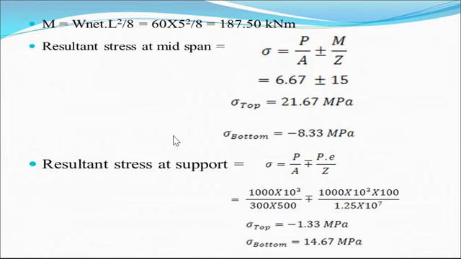Now if we find the resultant stress at the support, sigma is equal to P by A minus plus P e divided by Z, because M by Z is equal to 0. This is the first concept. What we get, sigma at top is equal to minus 1.33 and sigma at bottom is equal to 14.67.